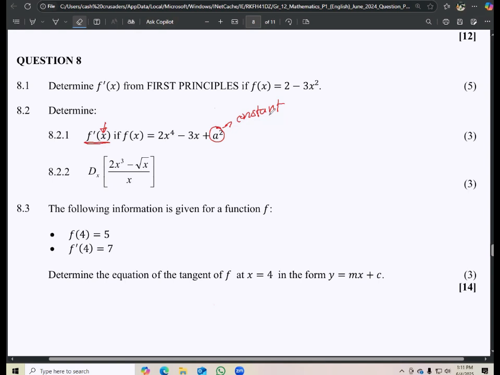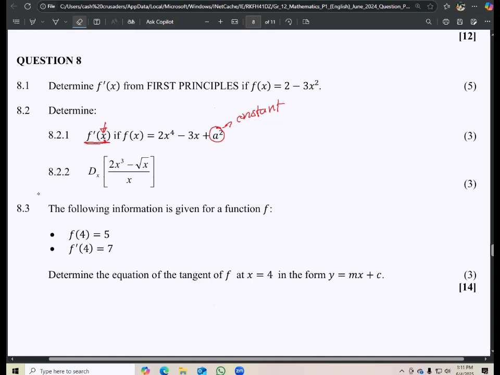Anything that does not have x is a constant, and we know the derivative of a constant is just equal to 0. So that a squared should not trouble you there. You should not derive it and say 2a, because we are deriving in terms of x.